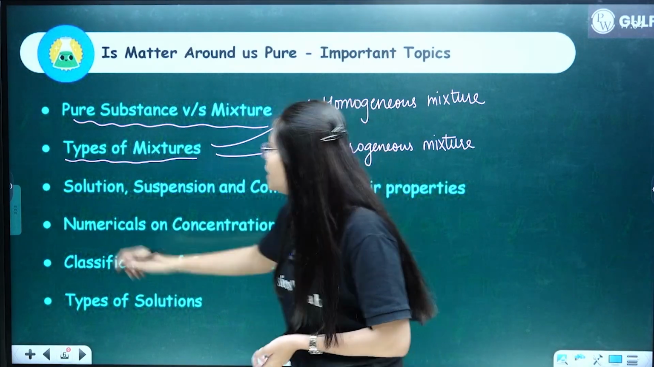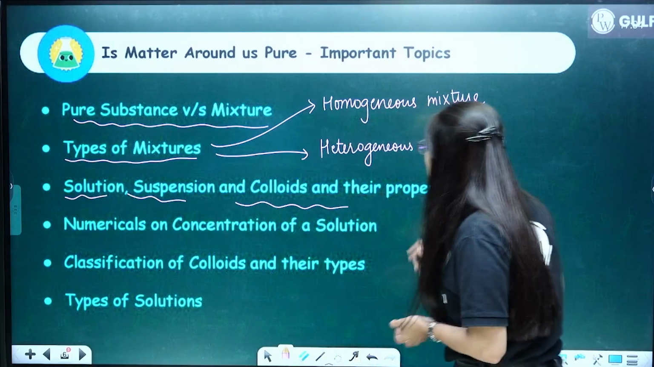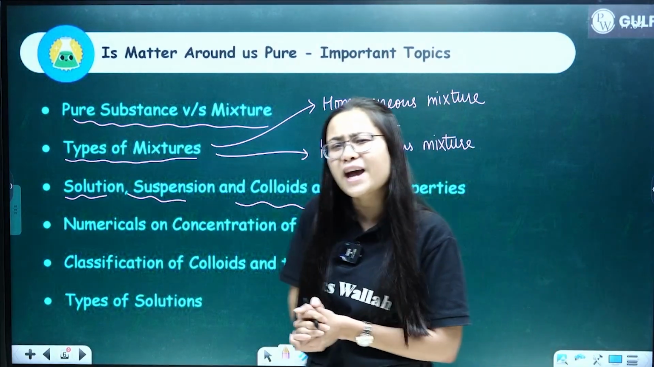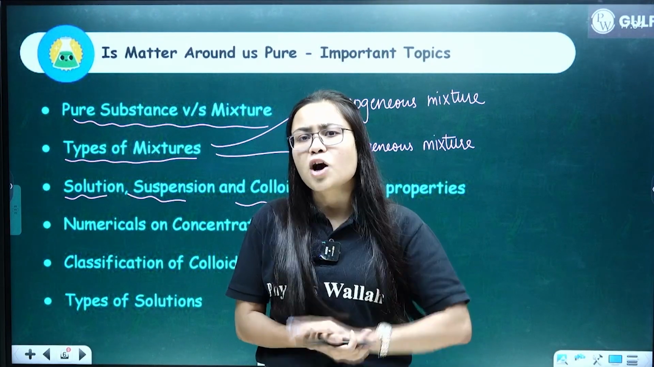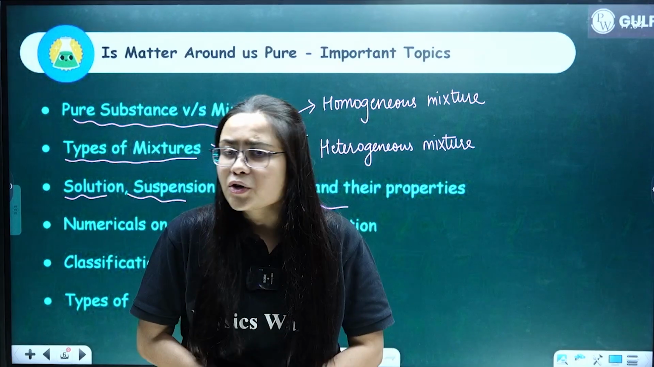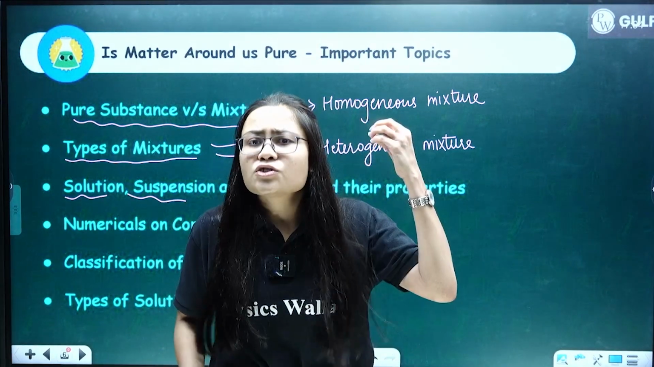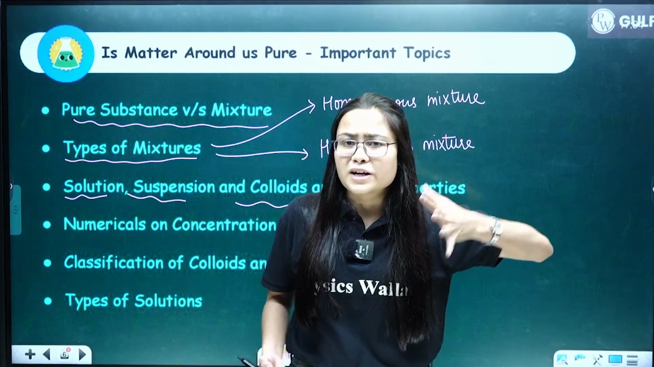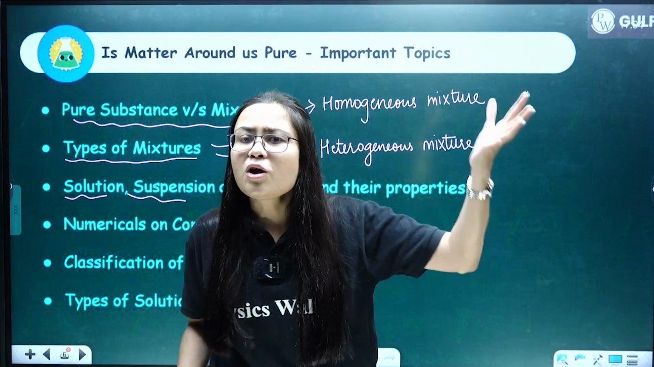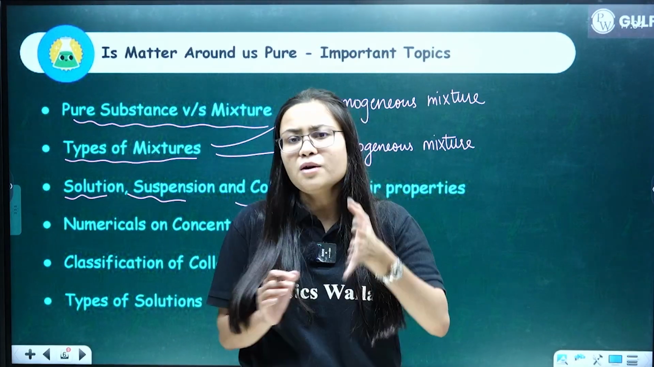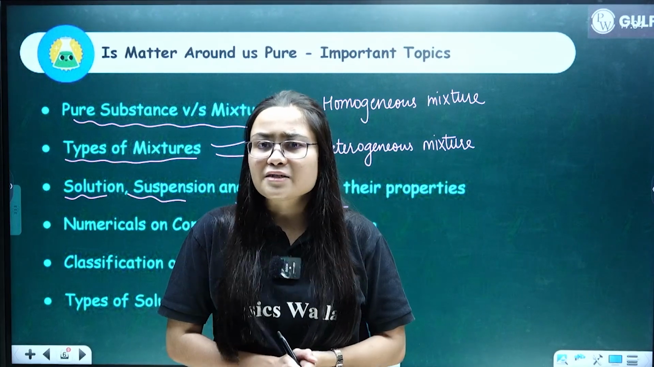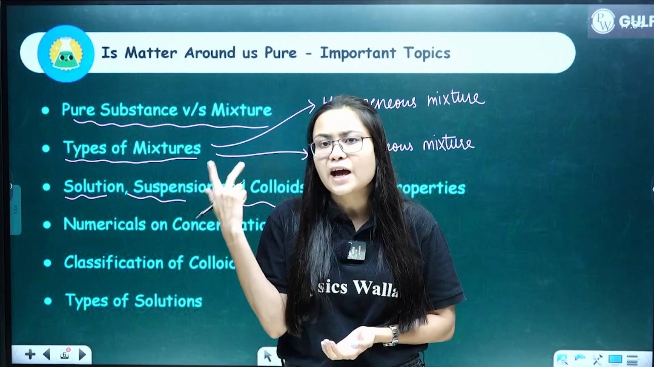Then we have solution, suspension, and colloids and their properties. So again, very, very important topic from your exam point of view. Literally 3 to 4 marks questions can be asked from this topic. Okay, so you should know what is a solution, what is a suspension, what is a colloid, and you should be able to compare the differences between solution, colloids, and suspensions.